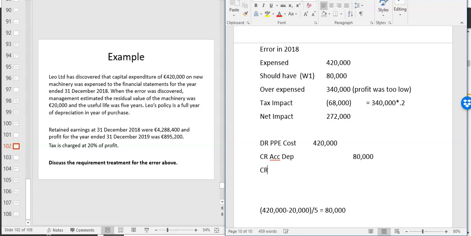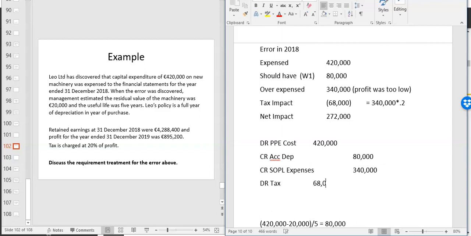You will credit the SOPL expenses 340. You will debit tax 68, and you will credit tax liability 68, most likely. So that would be the adjustments last year.